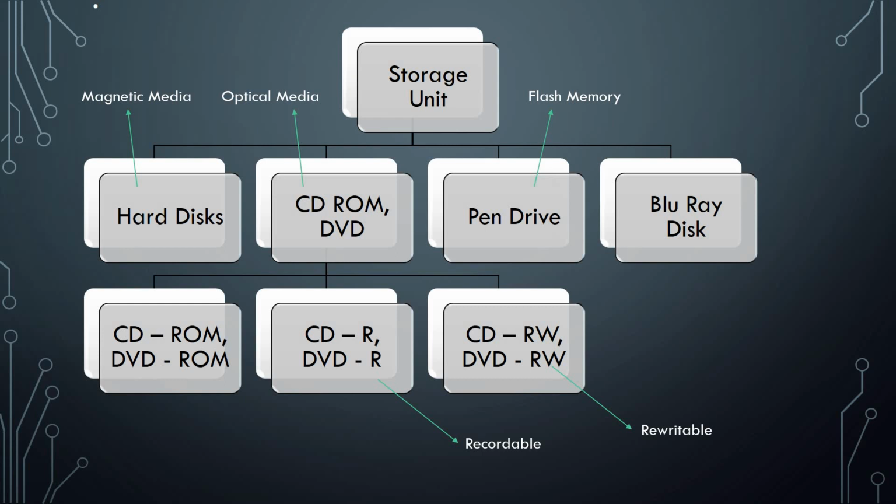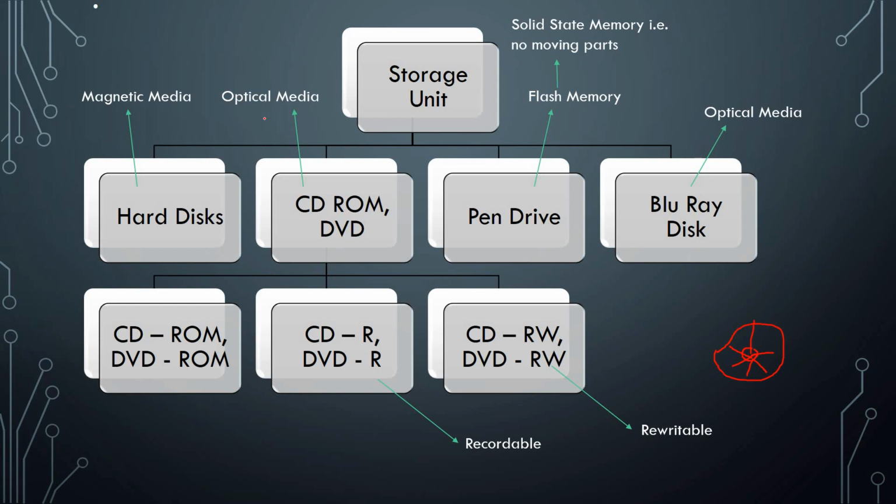In the pen drive, we have flash memory. Flash memory means solid-state memory, that means it has no moving parts like magnetic media or optical media. Moving parts means in magnetic media we use magnetic material and the memory is in the form of sectors and tracks, and it is continuously rotating, so that by using magnetic material we are able to write on it. Whereas in optical media we use lasers to write on the memory. In the pen drive there are no moving parts, it's a flash memory. In Blu-ray disc we again use optical media.